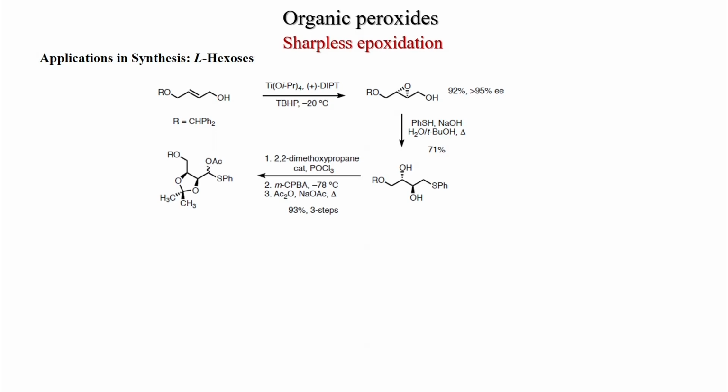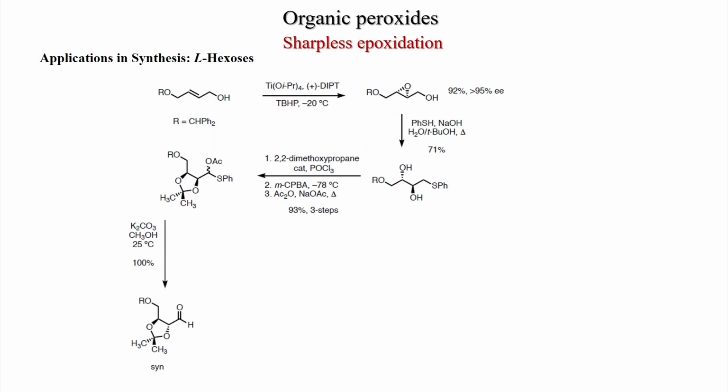After 2,2-dimethoxypropane, we can rewrite this. This was the zigzag conformation. If we do like this, then this alcohol will be cis and you get the ketal protection. After that, with mCPBA you get the sulfoxide here, and then acetic anhydride and sodium acetate. This is the Pummerer rearrangement. You can get this acetate. So, what happens here? A sulfonium carbon double bond is formed, and after that the acetate reacts there and you get this compound.